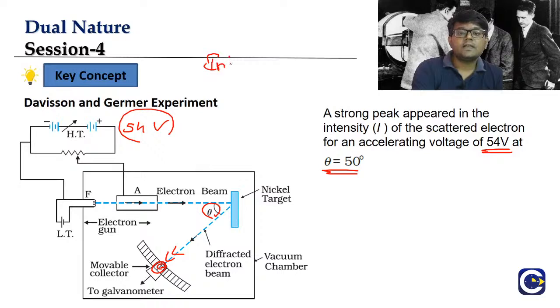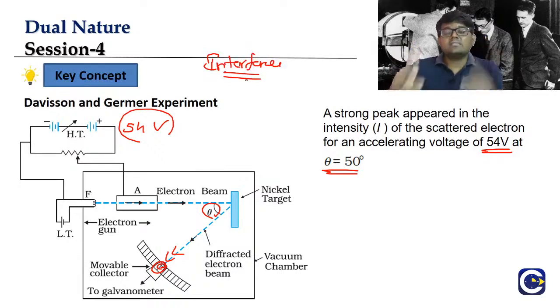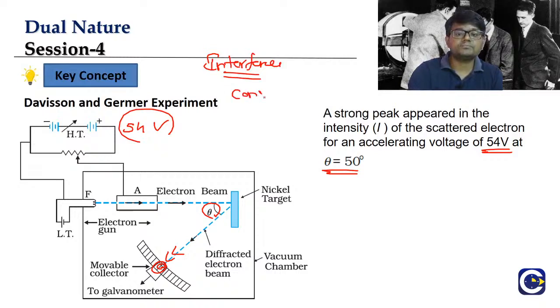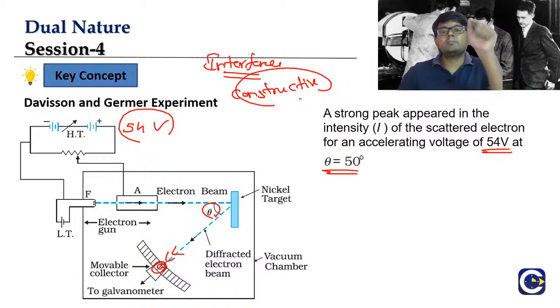What is it? Interference. If you have waves and two waves are adding constructively, what do we call this? Constructive interference. Then at that place we are going to get maxima. So at a particular angular position we are getting a maxima, which means this must be the position where we are getting constructive interference.